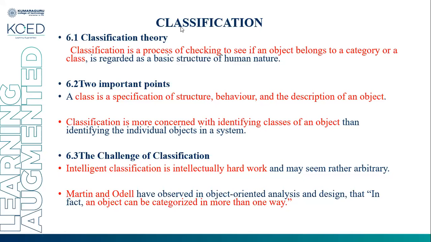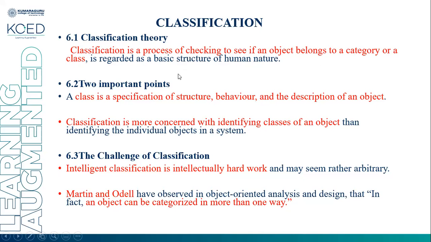So what is classification? First we have to discuss the classification theory. Classification is a process of checking to see if an object belongs to a category or a class. It is regarded as a basic structure of human nature. This is known as classification theory.